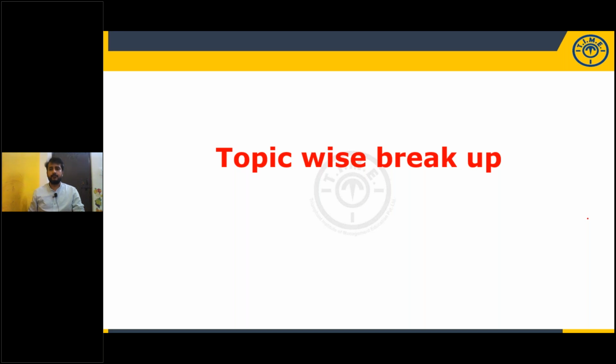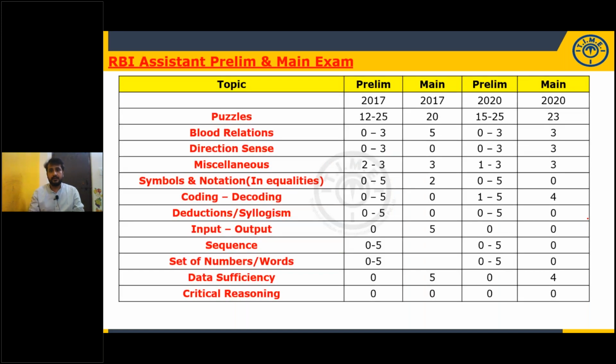Let's see the topic wise breakup. If you have a good idea about this topic wise breakup, you will come to know which areas you have to give more importance to. Let's see that. It is about the 2017 exam, which is the notification 2017, and the prelims and mains of 2017-18. That time it was conducted, and the 2019 notification, which is nothing but the 2020 exams conducted in the months of February and March. Now look here.